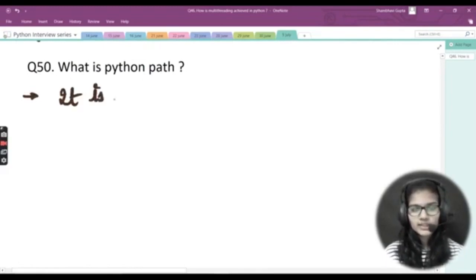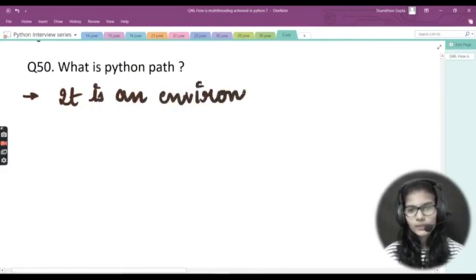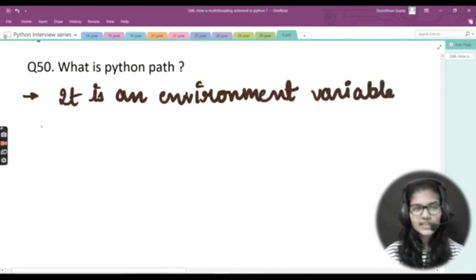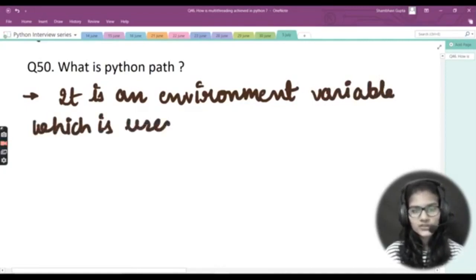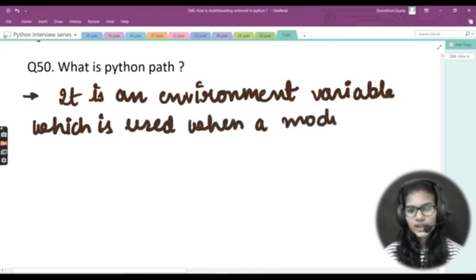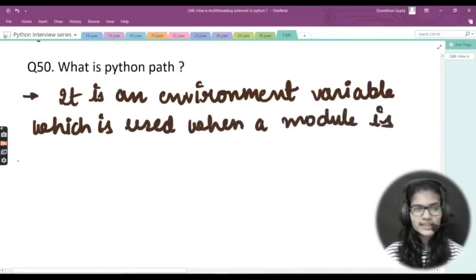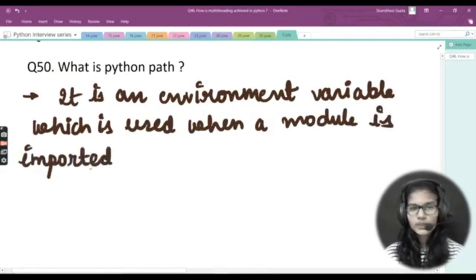So first thing, it is an environment variable which is used when a module is imported. So it is an environment variable which is used when a module is imported. This is the definition for the Python path.